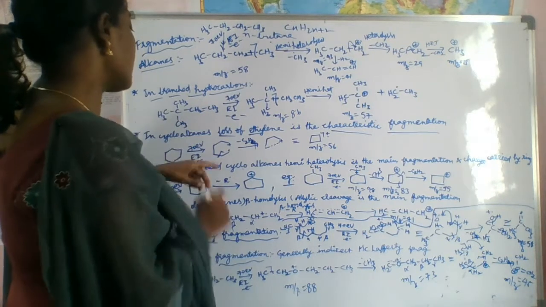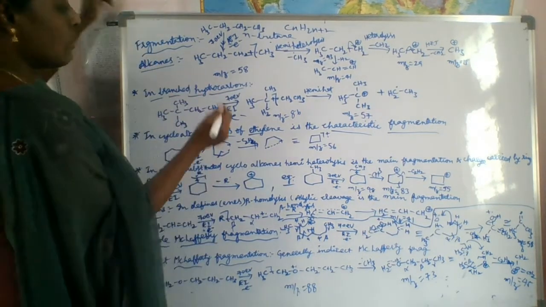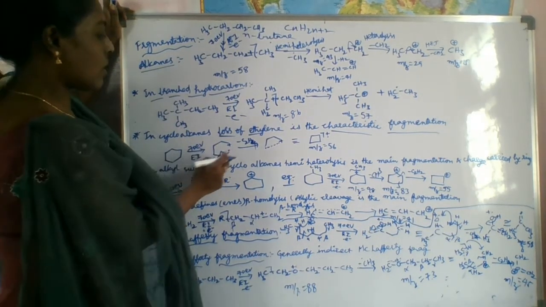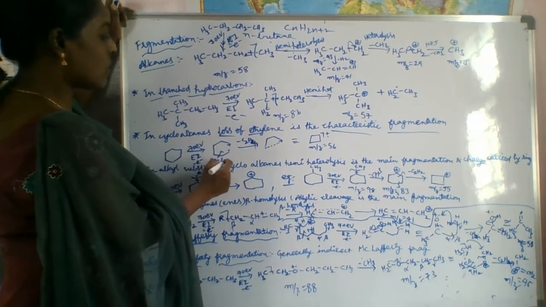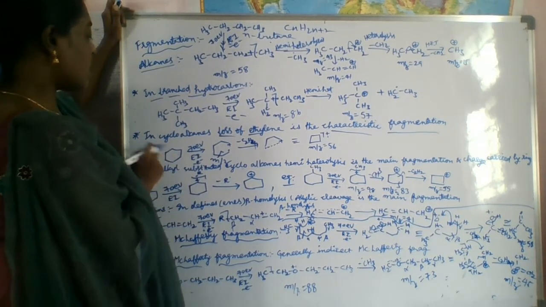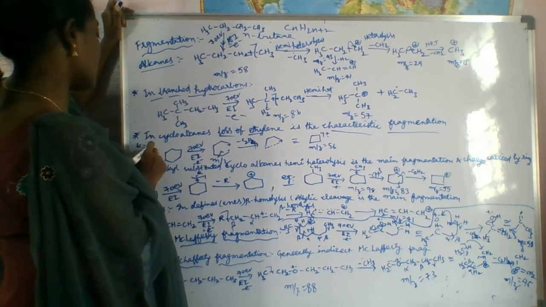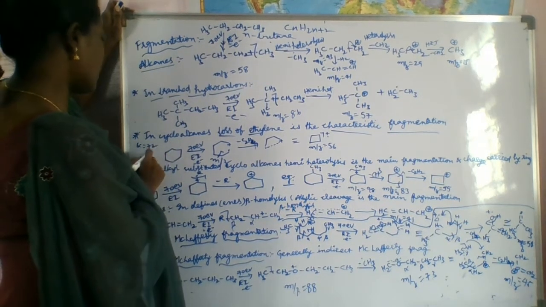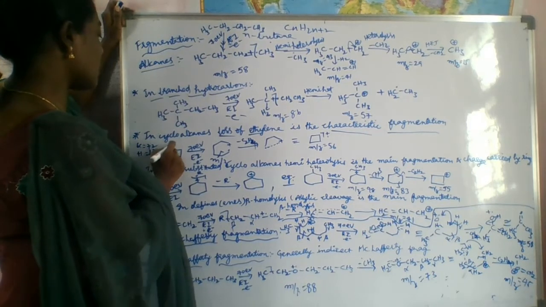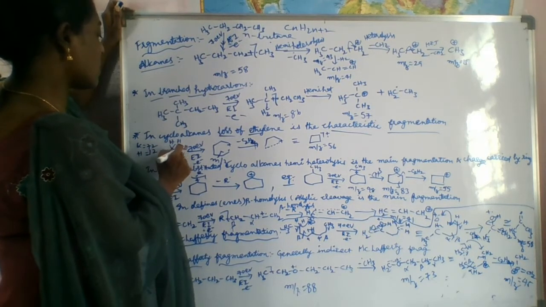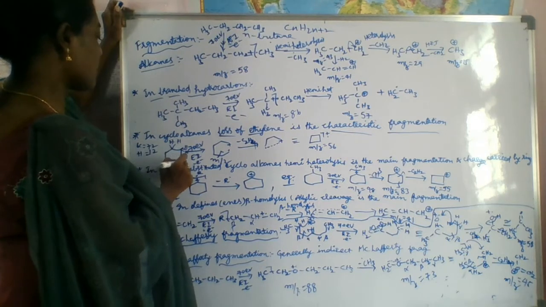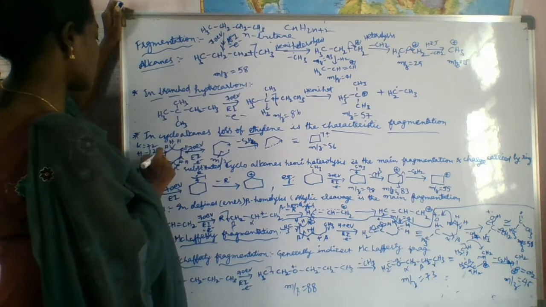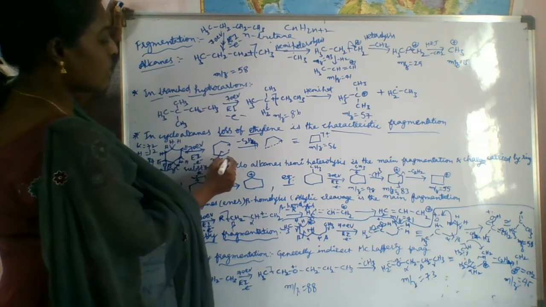First we have to form the molecular ion. This is the molecular ion. What is the m/z value for this one? How many carbons are there? 6 carbons, which means 72. And how many hydrogens are there? Total 12 hydrogens, because at every carbon there are 2 hydrogens. So in total it is 84, and the m/z is 84.